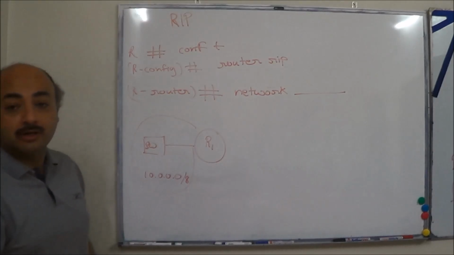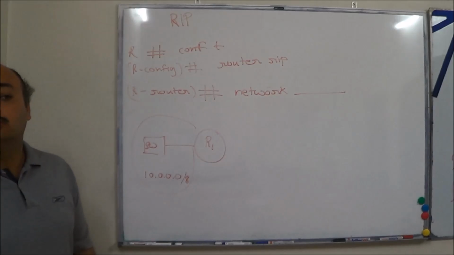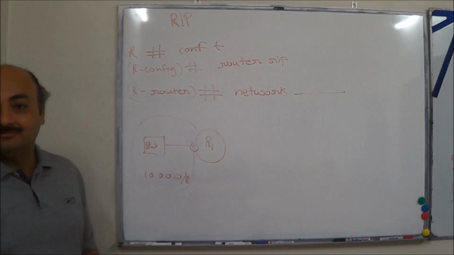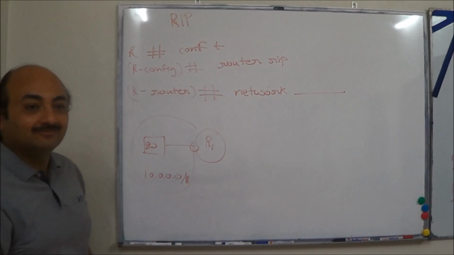2 to the power 24 minus 2 hosts. One address for the default gateway. The rest will go for the hosts. Fine.